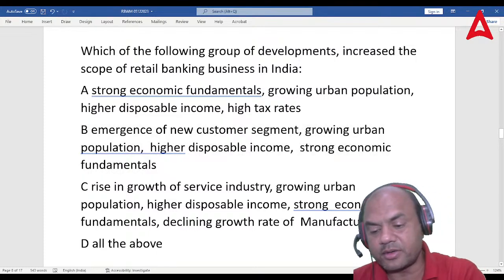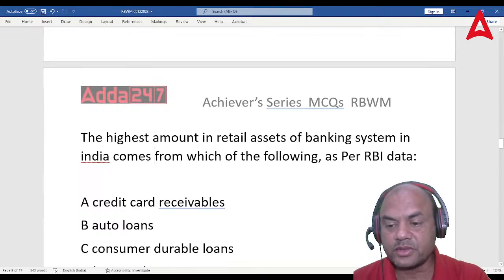B is the answer. Got it? Move on. Chalo. Next one.